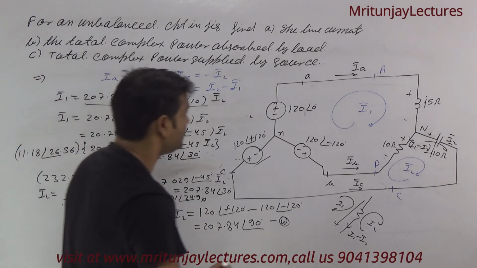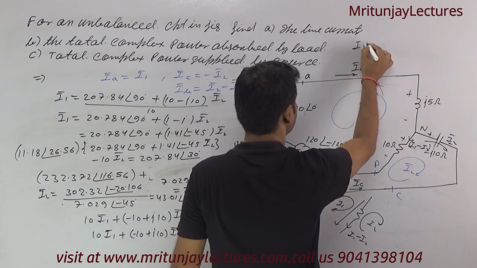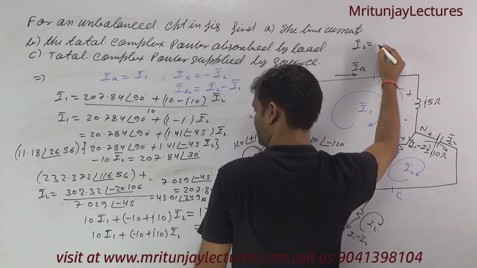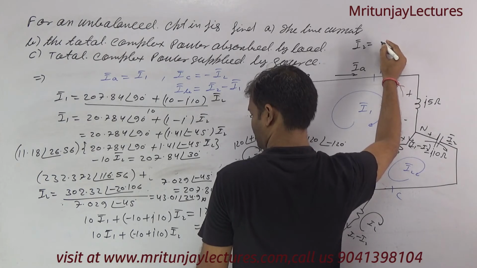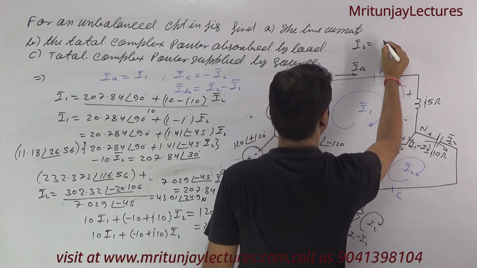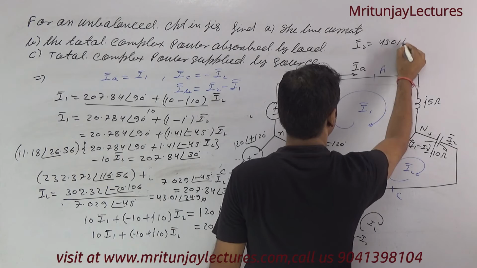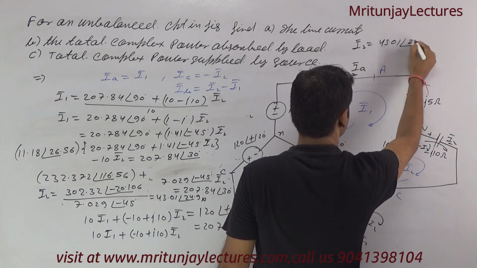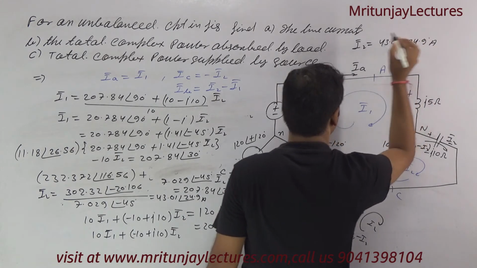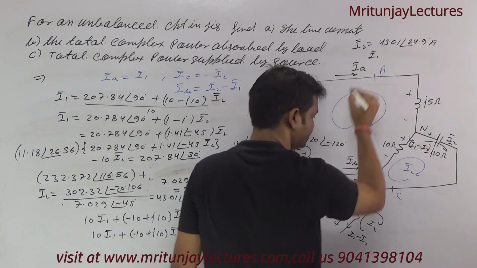So I2 is 43.01 at the angle 24.9 ampere. And what about I1?